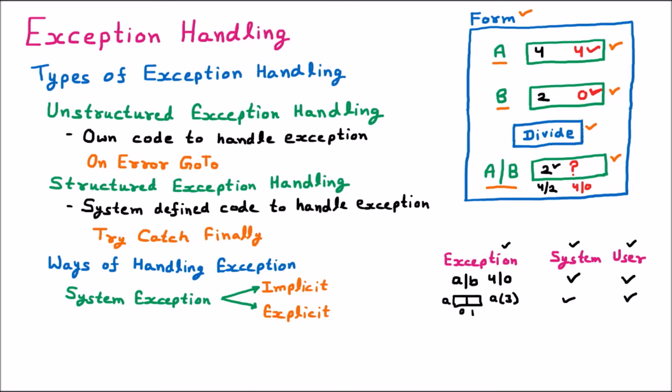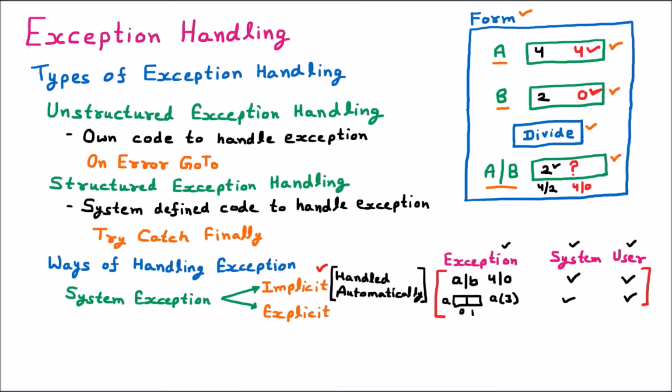So such exceptions which user knows as well as system knows that these are the exceptions, these are called the implicit exceptions, and these are handled automatically by the system.